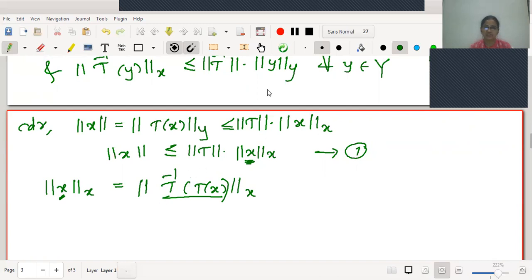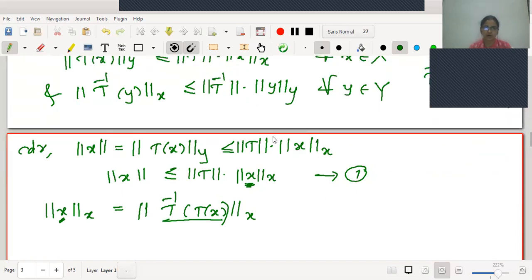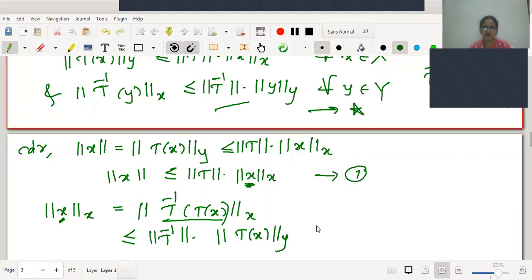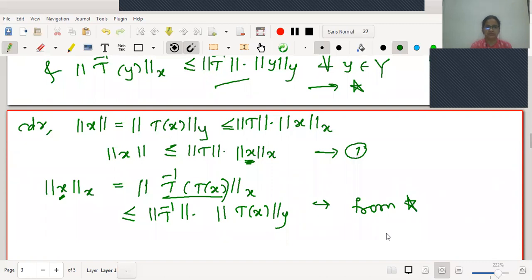According to the second inequality, how can I write this? This is less than or equal to norm T inverse into norm Y of T of x. This inequality I am using, let me call it star. Here, from star, I am writing. But we know this norm Y of T of x is nothing but the new norm defined, that is the new norm of x.